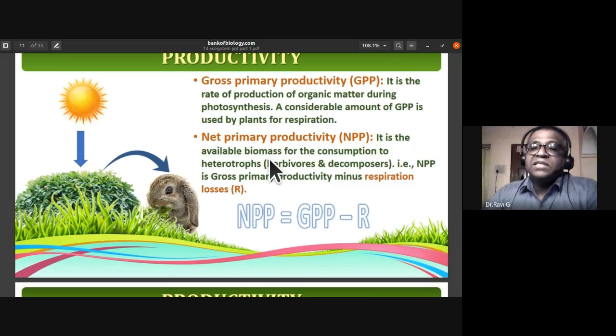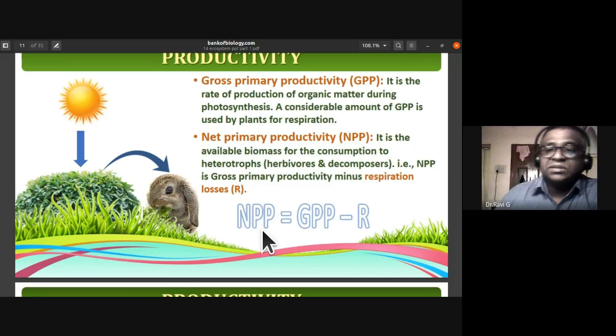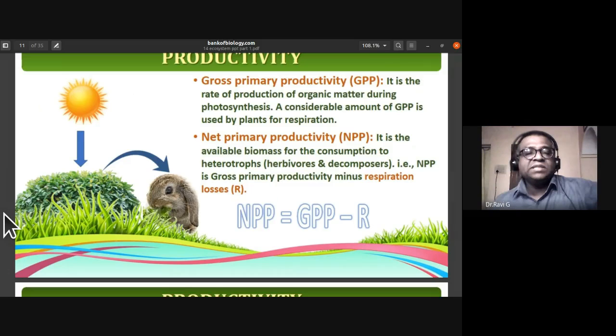So NPP is gross primary productivity minus respiration losses. Net primary productivity is the available biomass for consumption to heterotrophs from plants. So NPP is always equal to GPP minus R, where R is the respiration losses.